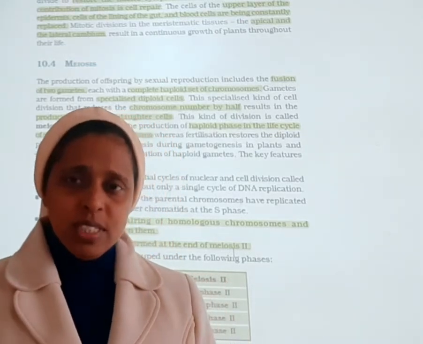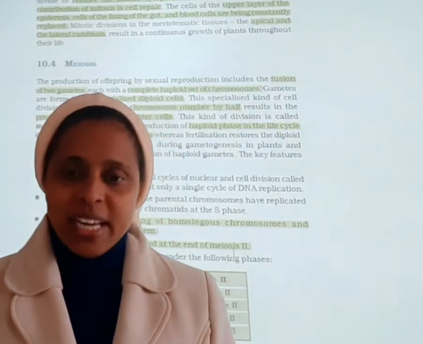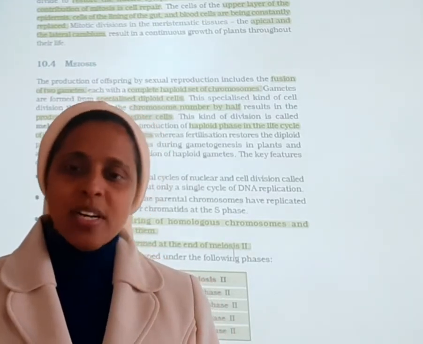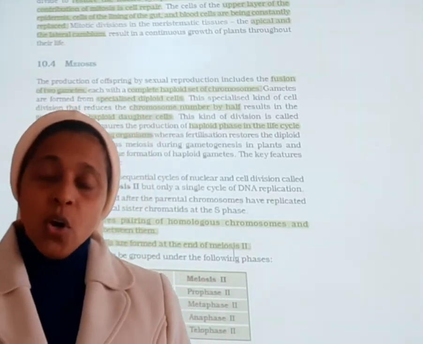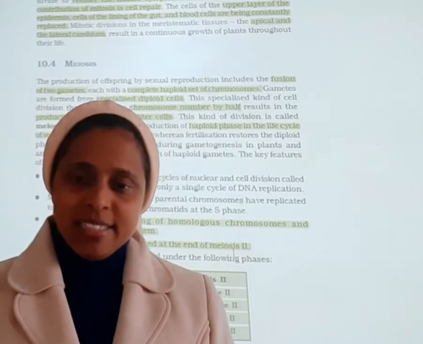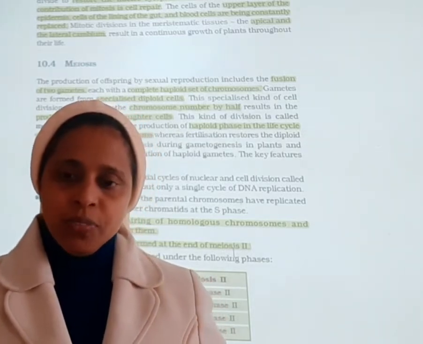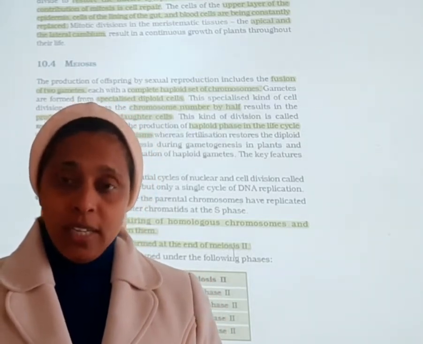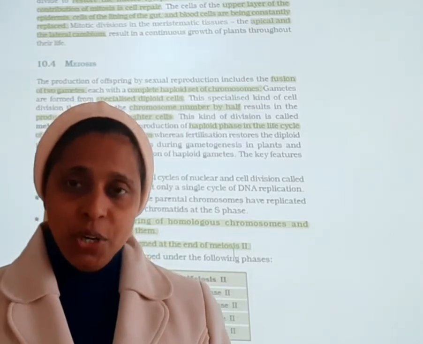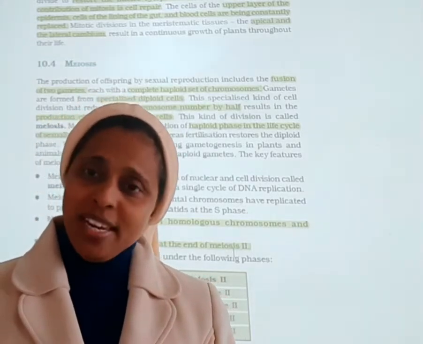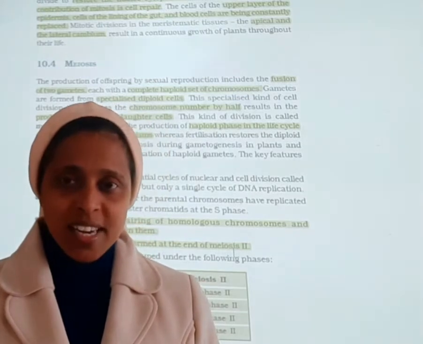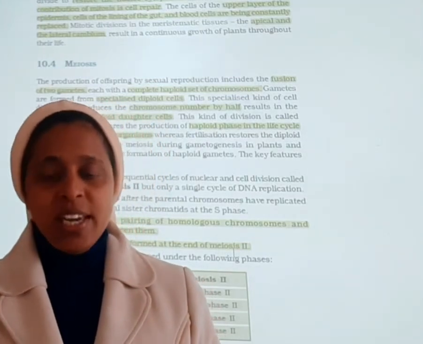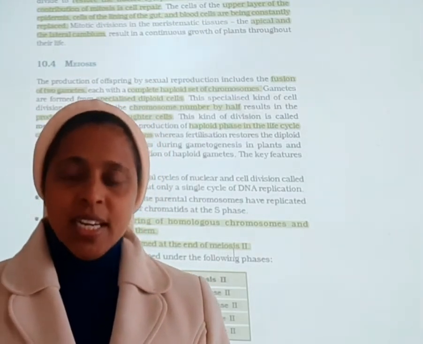So, meiosis will be taking place in the reproductive cells, only in the diploid cells. Four cells are generally produced in this stage. And also, variations will be introduced in meiosis. How is variation introduced? Because of the gene exchange. That's how variation is being introduced.